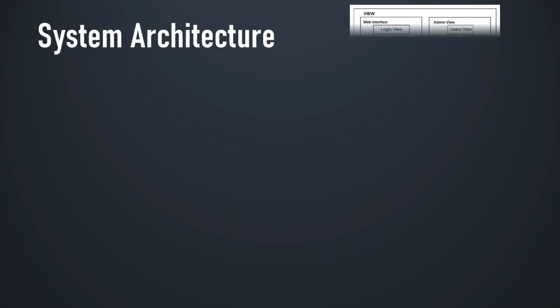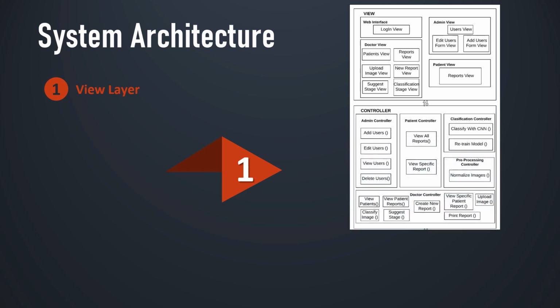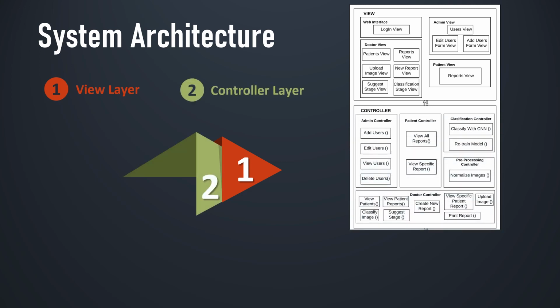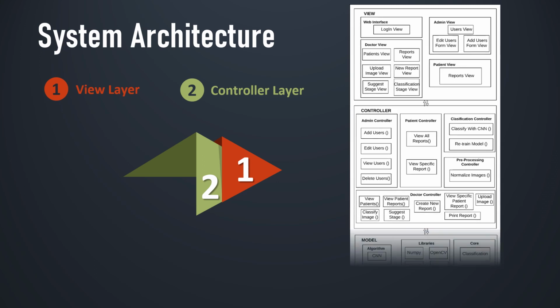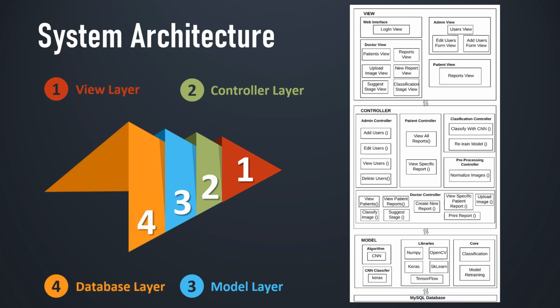The first layer is the view layer, which contains the web interface for all users. Then the second layer is the controller layer, which contains all user controllers and the pre-processing and classification controller. The third layer is the model layer, which contains the libraries, the algorithms and the core functions that we use to create our model. The fourth and last layer is the database layer.